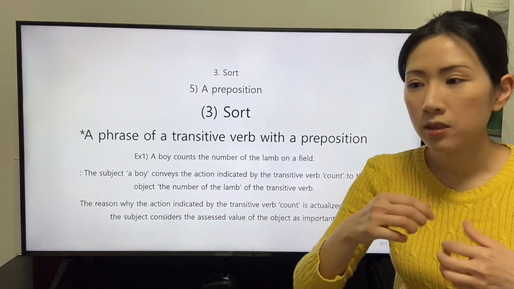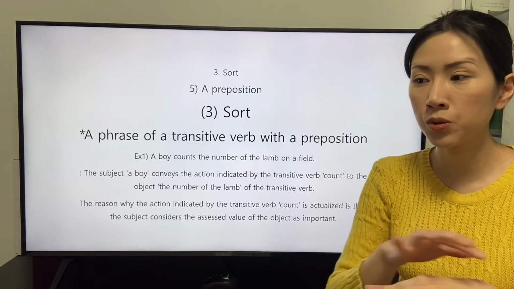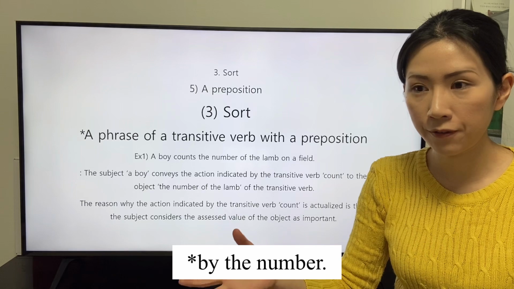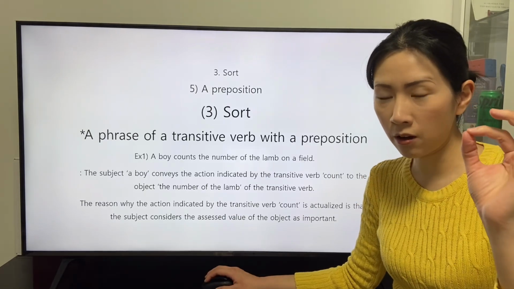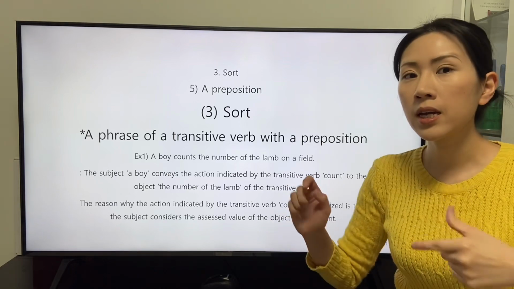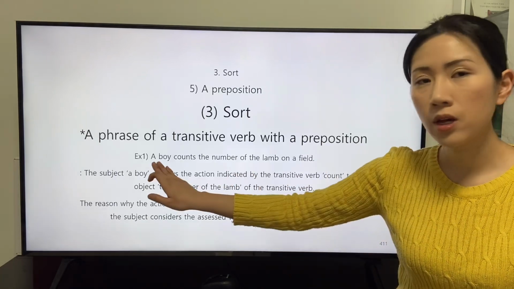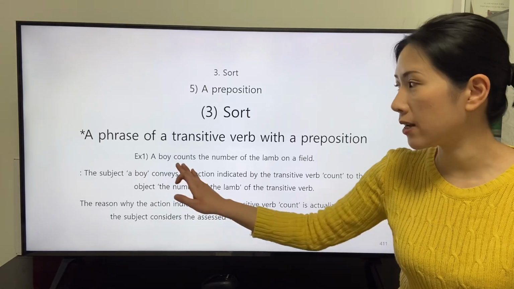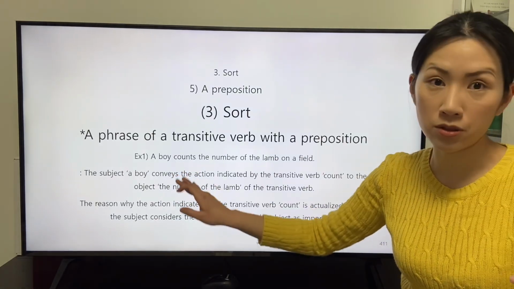The subject wants to the value. We can think of the object of the preposition or field is the place where the subject or boy actualizes the action indicated by the transitive verb count.